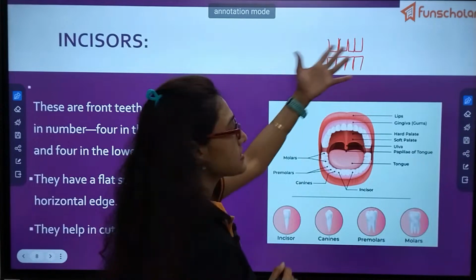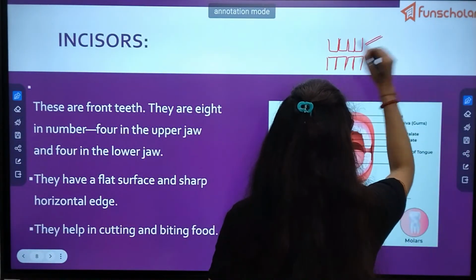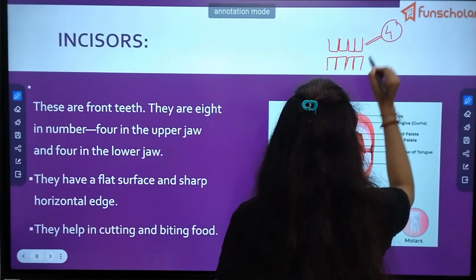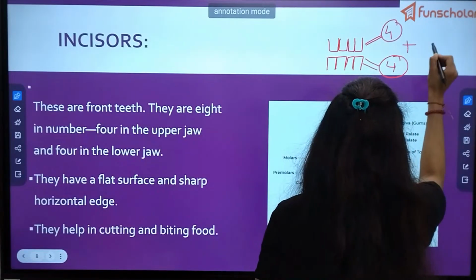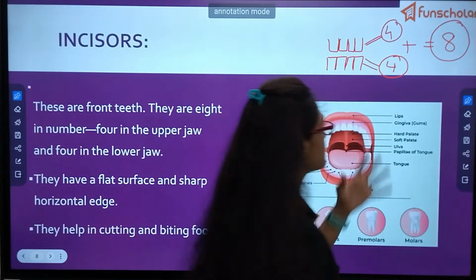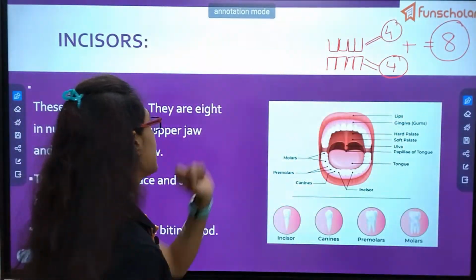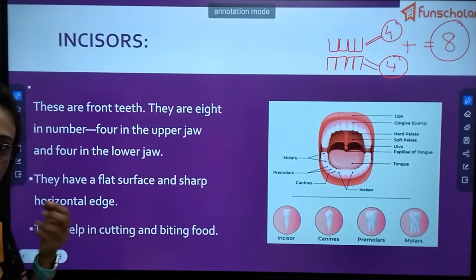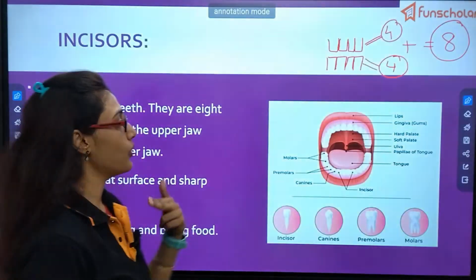These are incisors. In the upper jaw, you have four. In the lower jaw, you have four. So total 4 plus 4 equals 8. How many incisors are there in your mouth? There are a total of 8 incisors in our mouth, 4 in the upper jaw and 4 in the lower jaw.